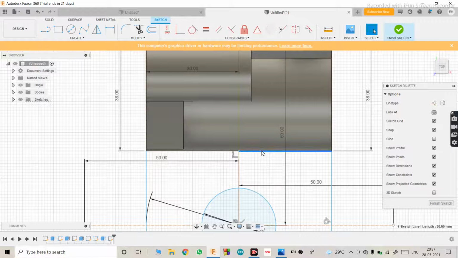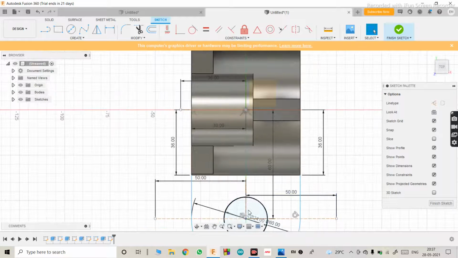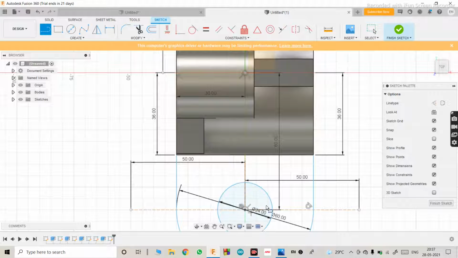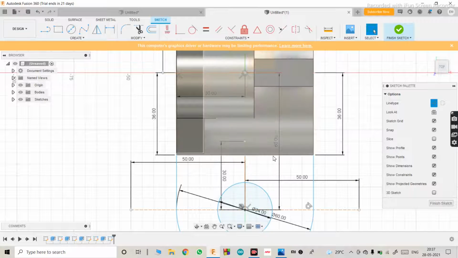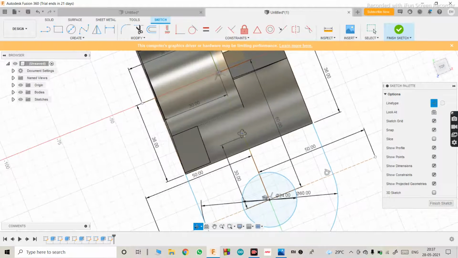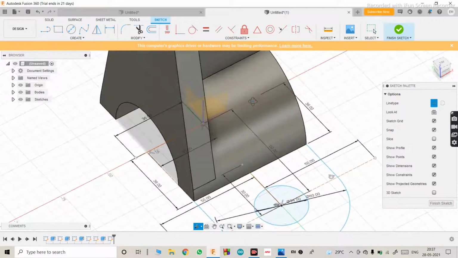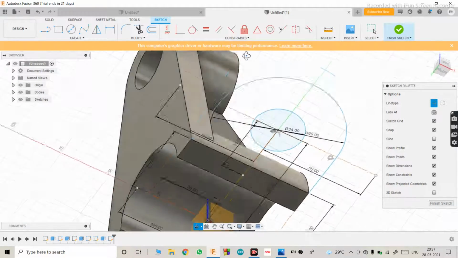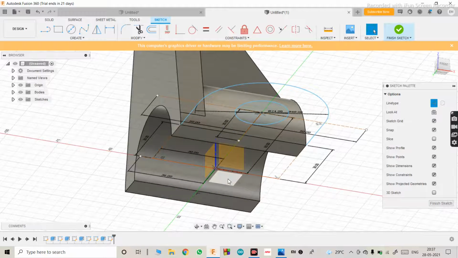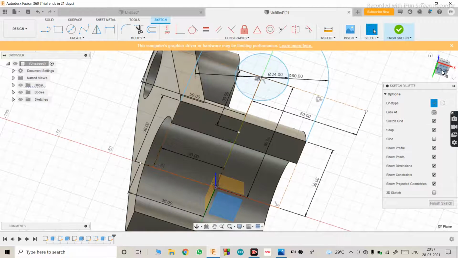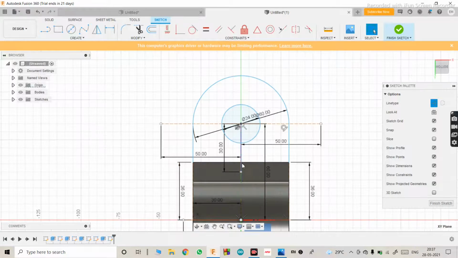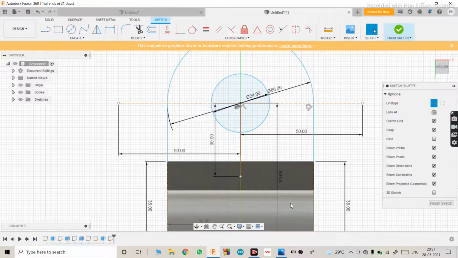Delete this line, this also, and go to line, make it construction, make this one as 30. Okay, once you make that as 30, use line,